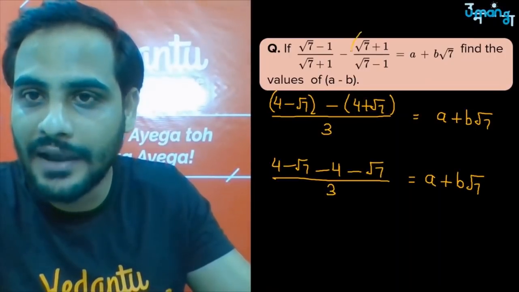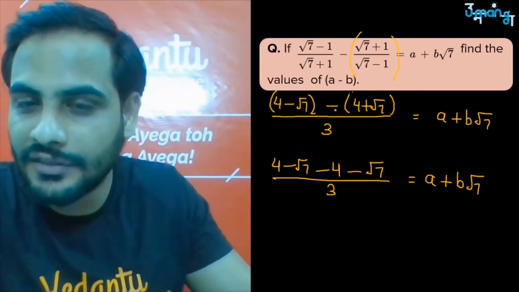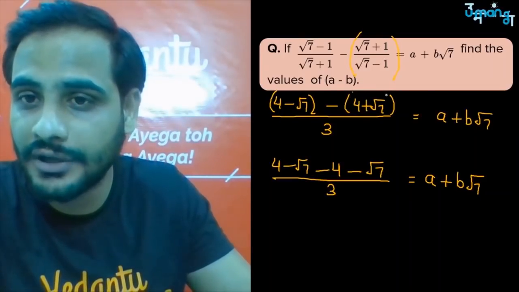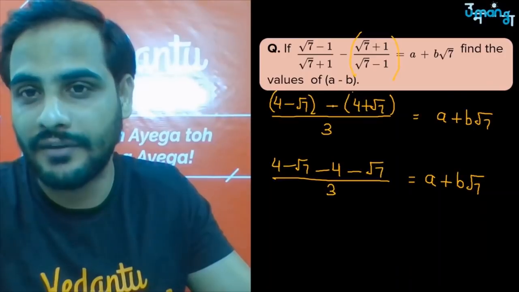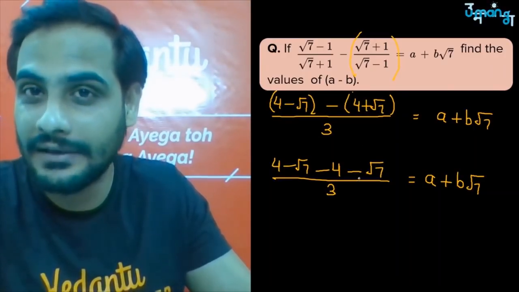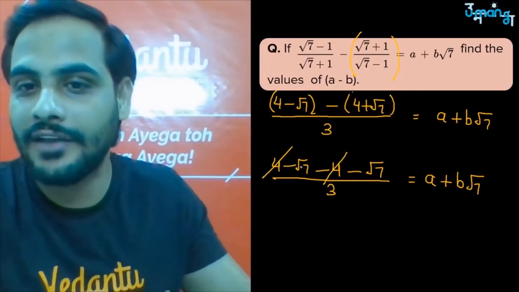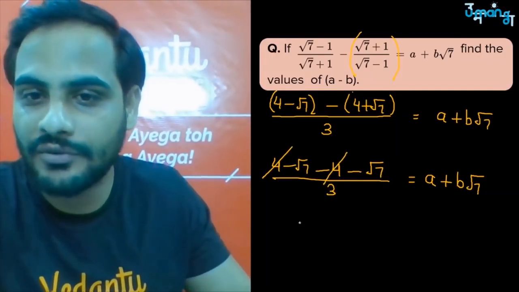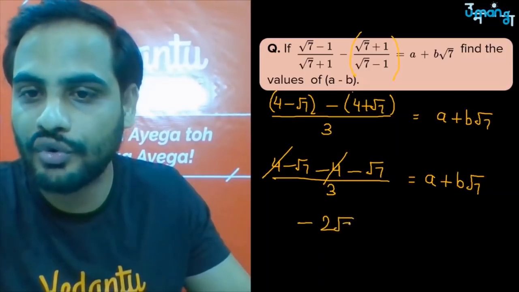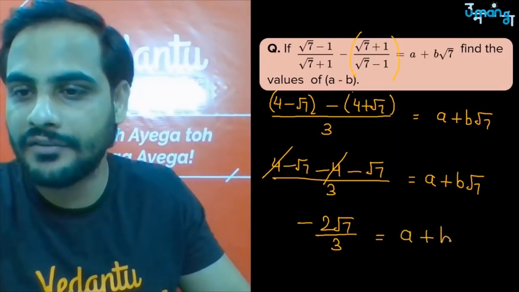No, this minus stands for the whole. So that is why I have taken the numerator in the bracket, because this minus is for the whole 4 plus root 7. So minus into plus is minus, and minus into plus is also minus. Got it? So now you can see 4 and minus 4 got cancelled. Minus root 7 minus root 7 is minus 2 root 7 divided by 3 is equal to a plus b root 7.